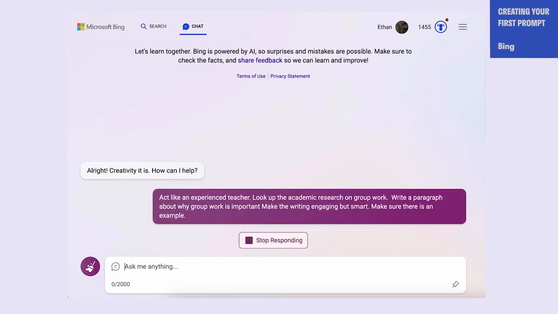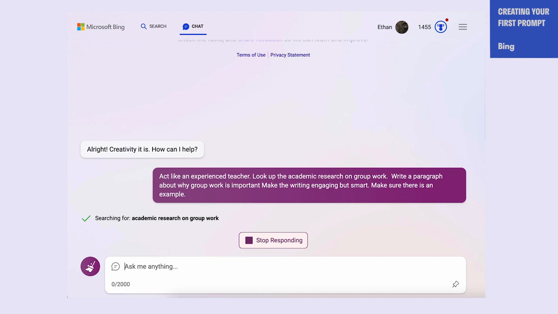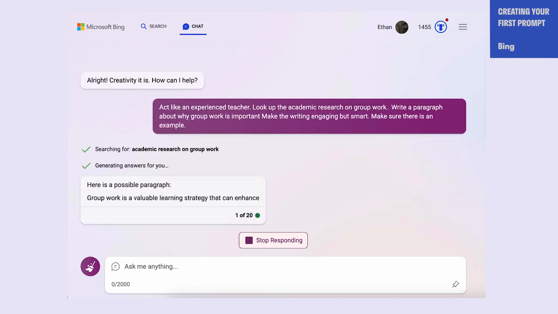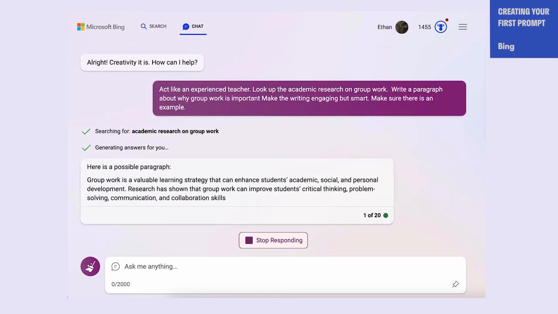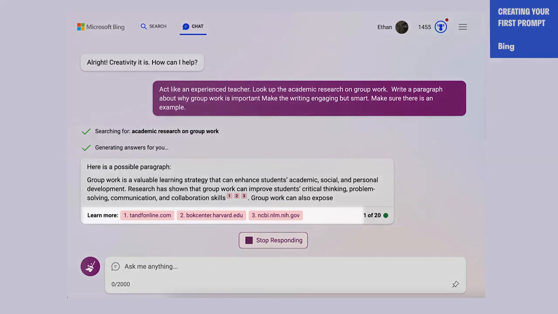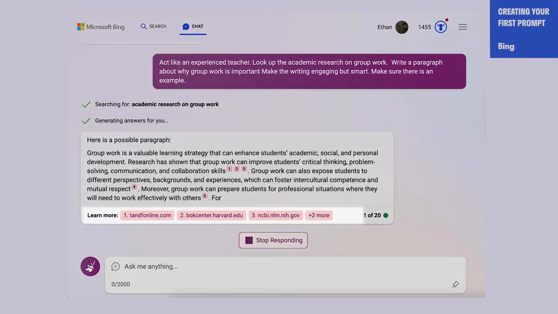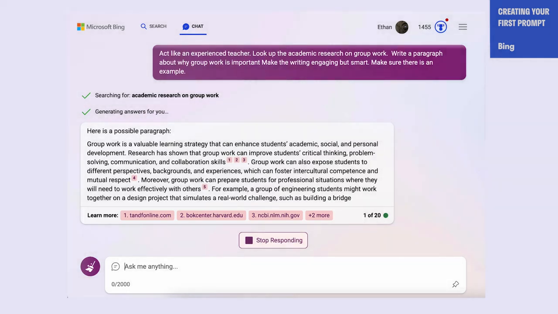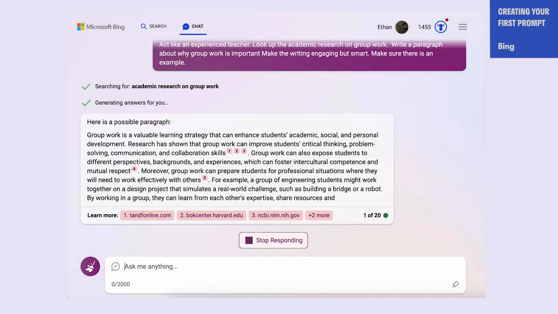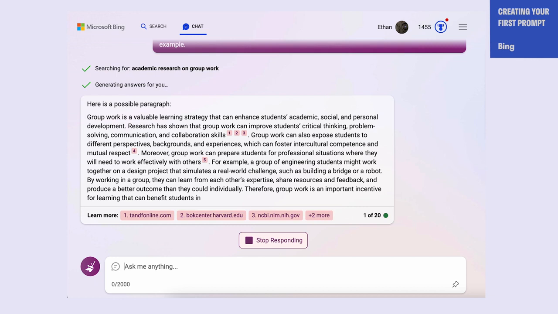And what you'll see is Bing is now going to actually do that for us here. So it's now doing an actual web search to find the answer, and we're going to get a better result. You'll also notice that Bing will provide sources as a result. These sources are not always 100% correct. You'll want to, again, check the work to make sure there's no hallucinations. But I think you can see how we get better results now here that are both including the example, including the context, but now including actual academic research.